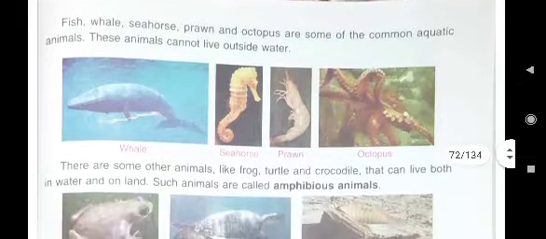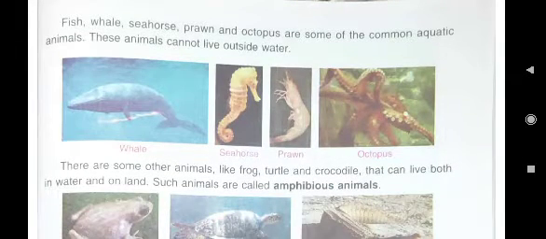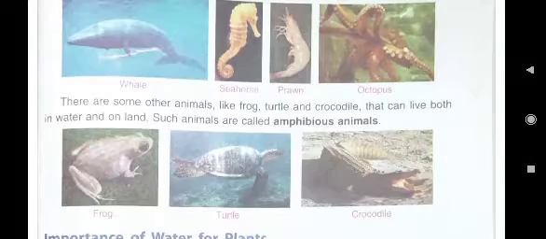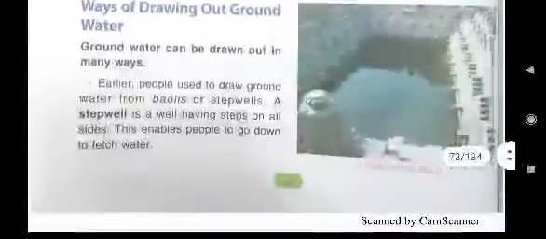Then you will write the second part of this answer, that is, the two aquatic animals are whale. You can write seahorse also. You can write prawn also. You can write octopus also. You can write fish also. So it was the answer of D second.